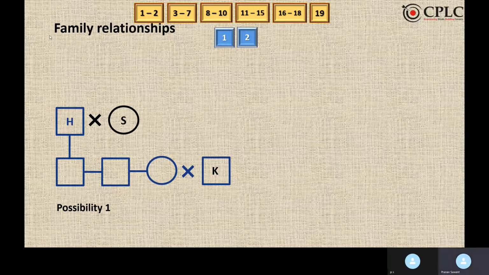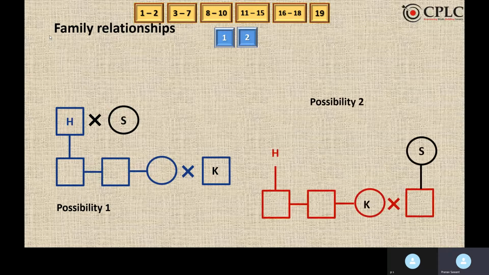So K will definitely come as H's daughter's husband. Only in that case can we fit in the possibility of in-laws. So S is married to H and K is married to H's daughter. Hence, we can say that S is mother-in-law of K. So this is the first possibility.